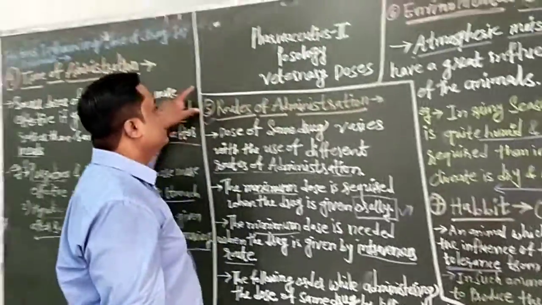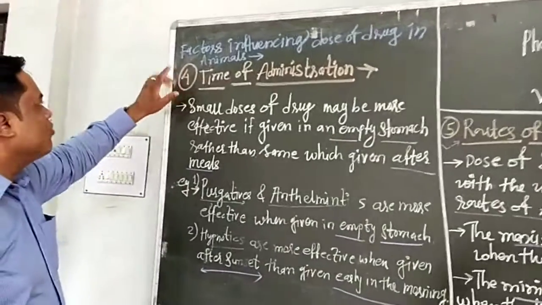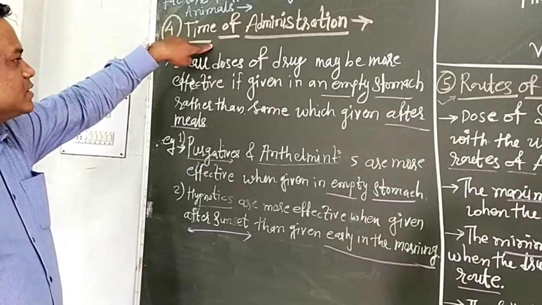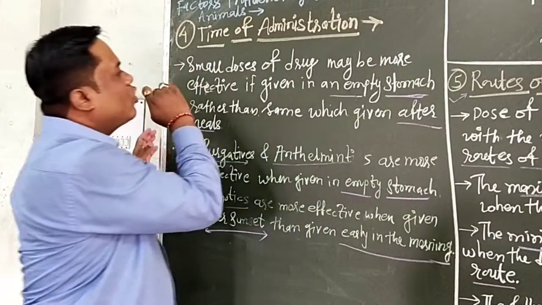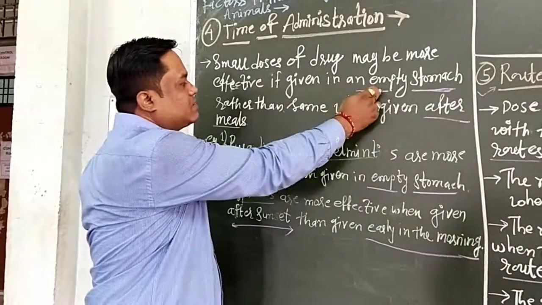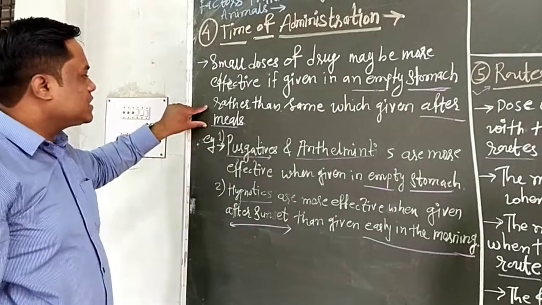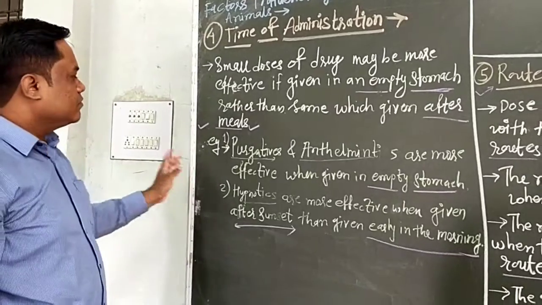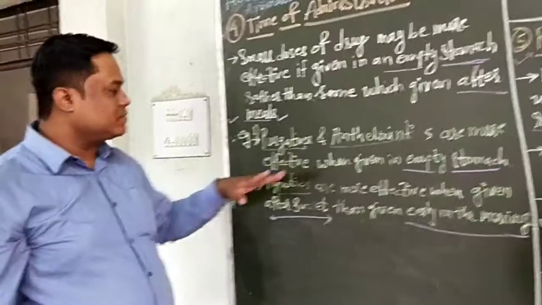Then in this lecture, we have to see the veterinary dosage and the factors affecting the dose of drug in animals. First, we see time of administration. Time of administration means an empty stomach requires small doses because the drug is more effective, as it is absorbed faster in an empty stomach compared to when given after a meal. Meal means food. For example, purgatives and anthelmintics are more effective when given on an empty stomach.